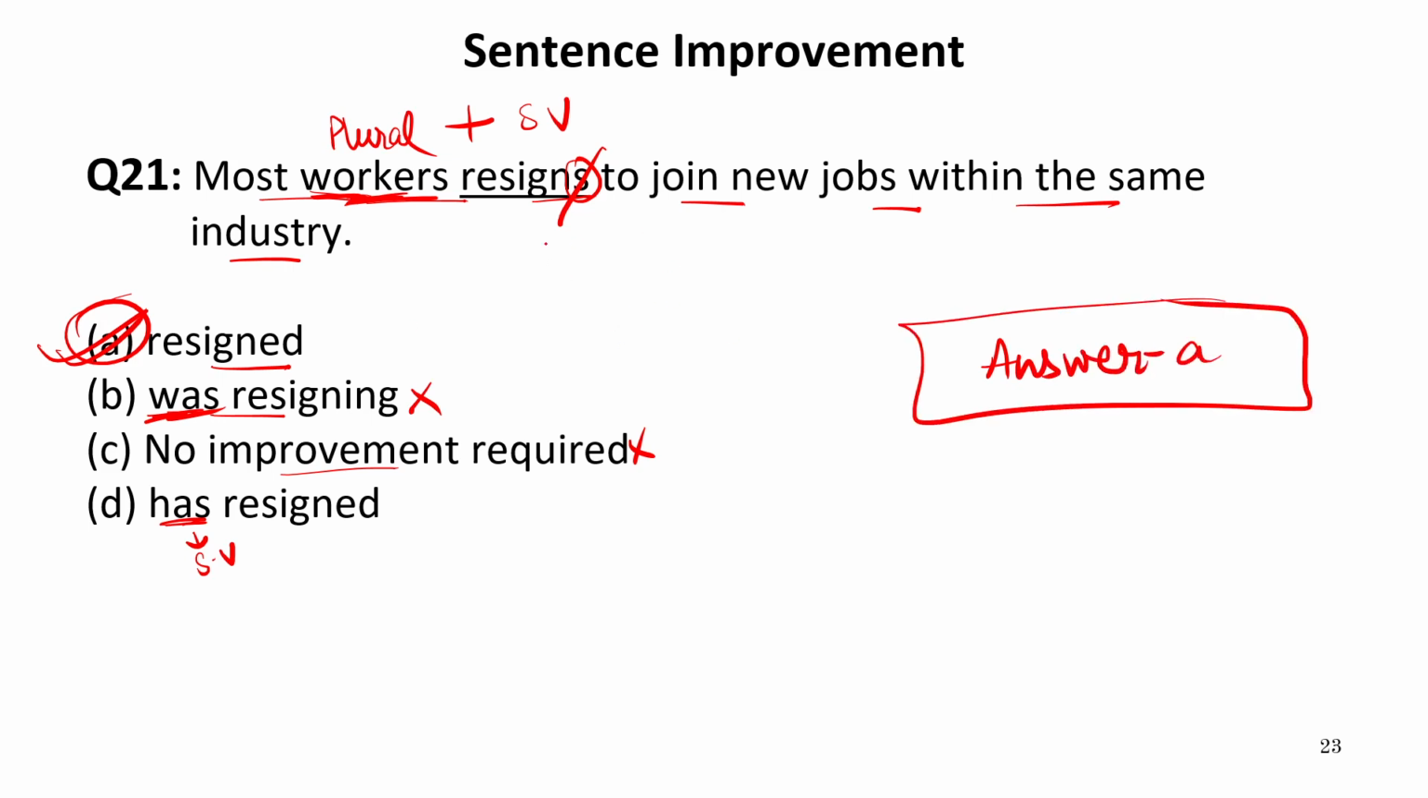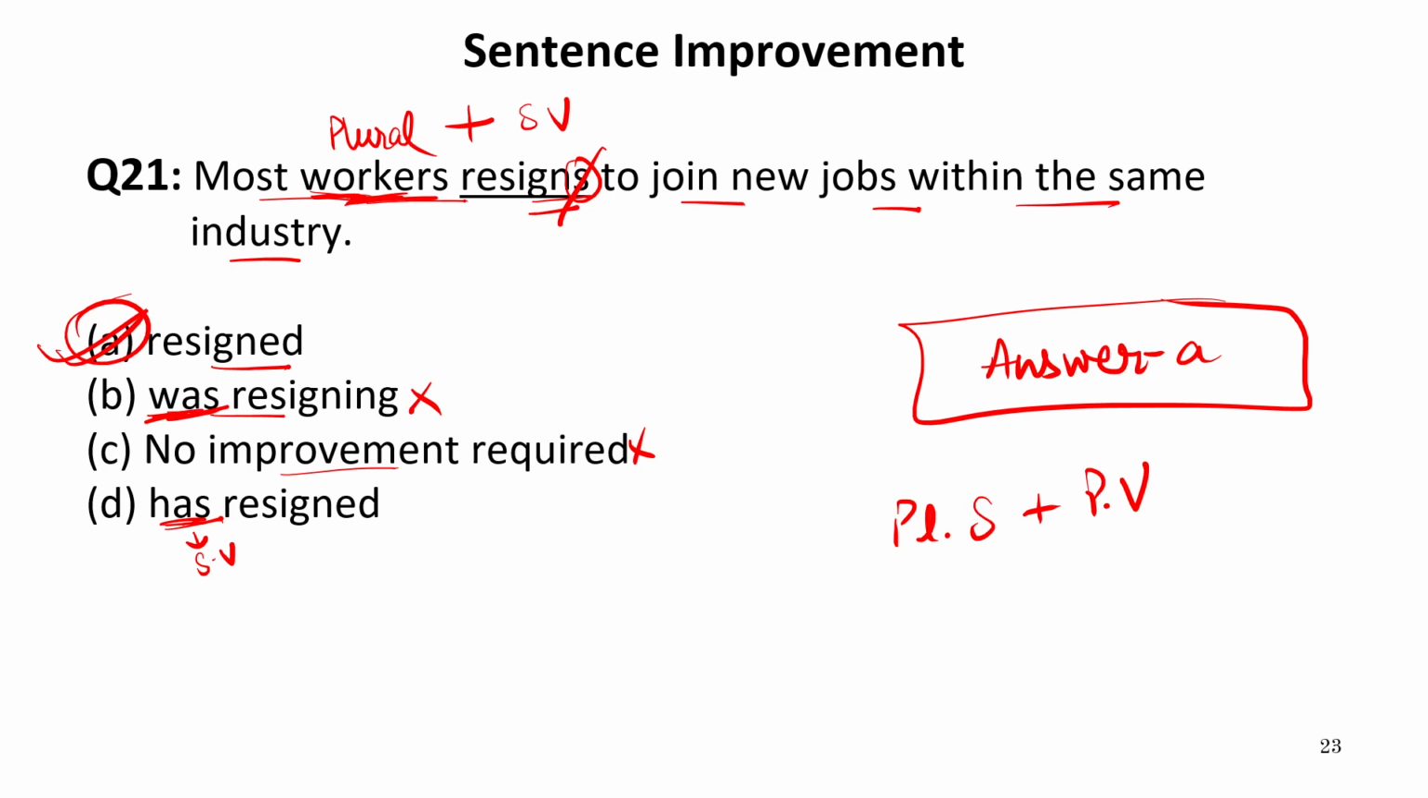Now, if I again repeat this sentence, only one rule is applicable over here, that plural subject needs plural form of verb. Resigns, was, and has. All these are singular form of verb, which is grammatically incorrect. Therefore, resigned is absolutely correct answer over here.